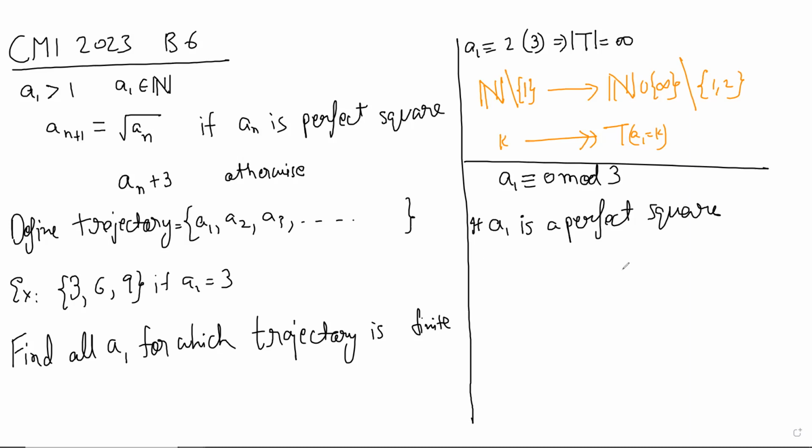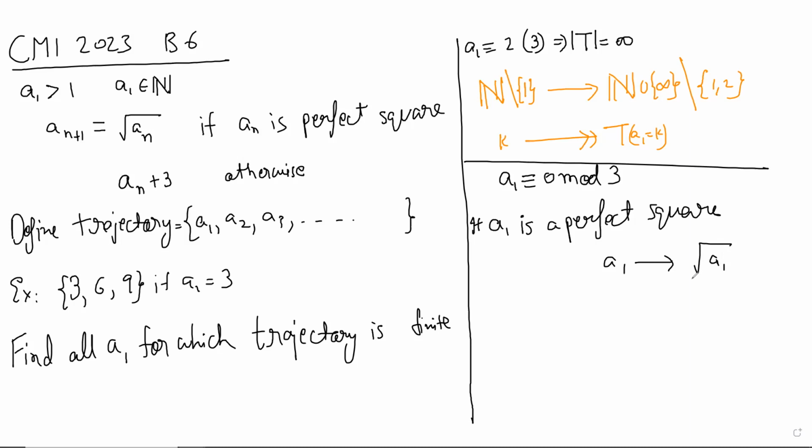So from A1, if you go to root A1, how will it hit some perfect square eventually? A1 is a perfect square. If it hits A1, we're done.